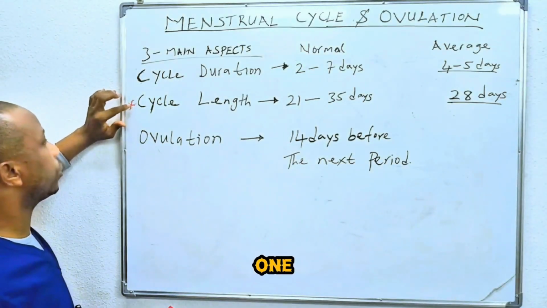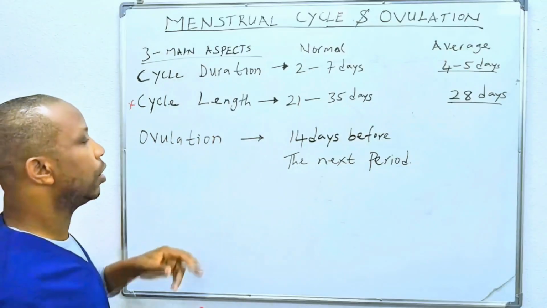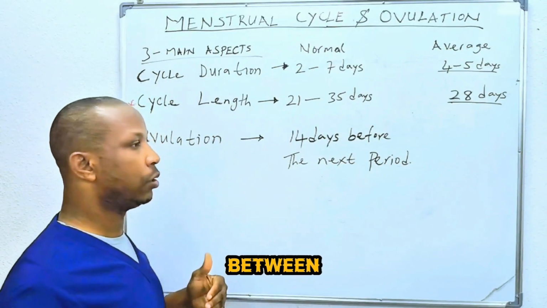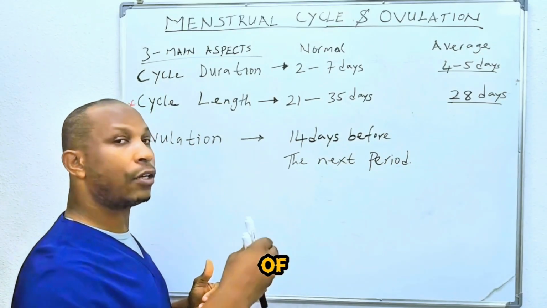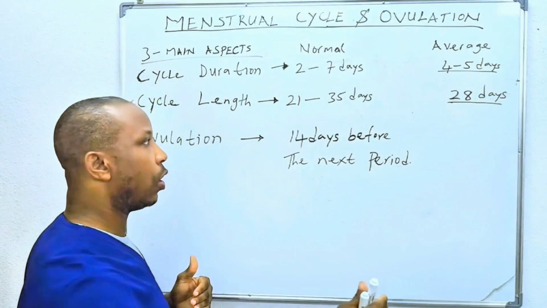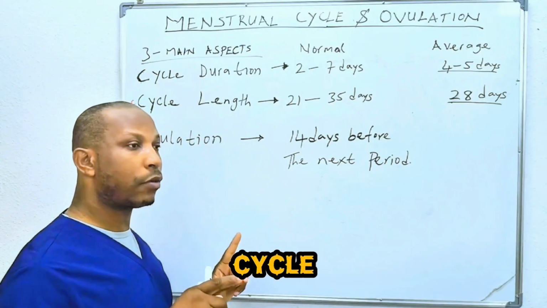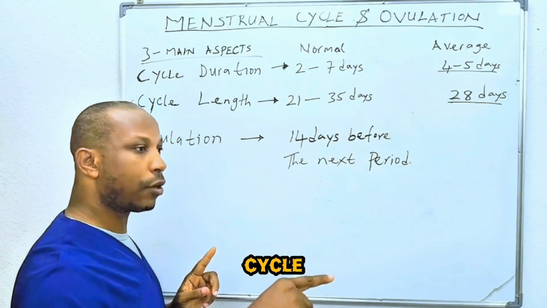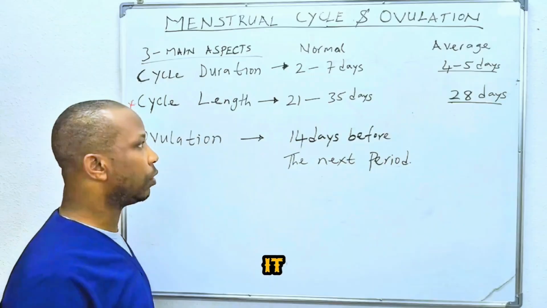But I want to keep this video simple as I promised earlier. So the next one will be the cycle length. Menstrual cycle length means the number of days from the beginning of one cycle to the beginning of another cycle. You count from the first day of one cycle to the first day of the next cycle. I will throw more light on it.